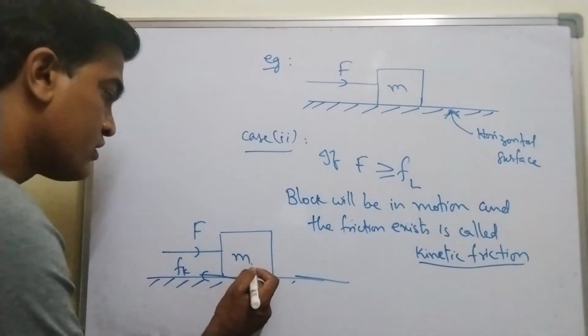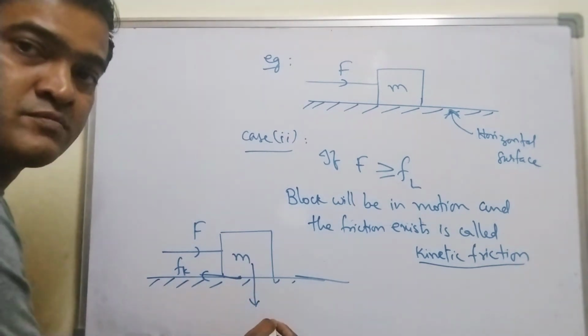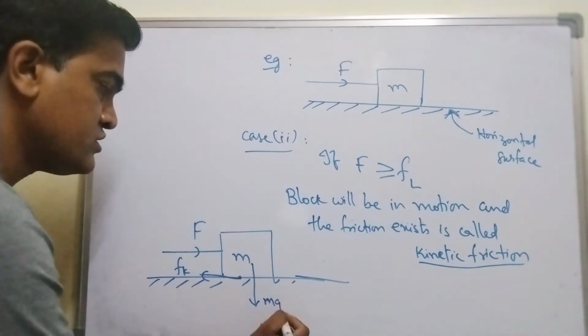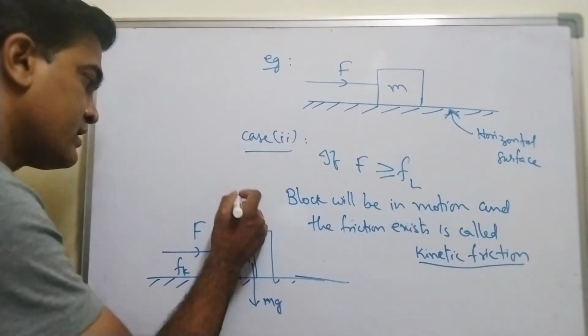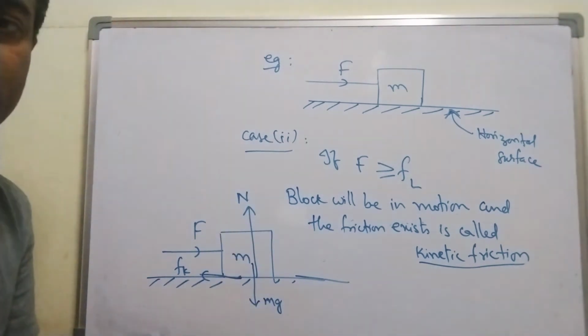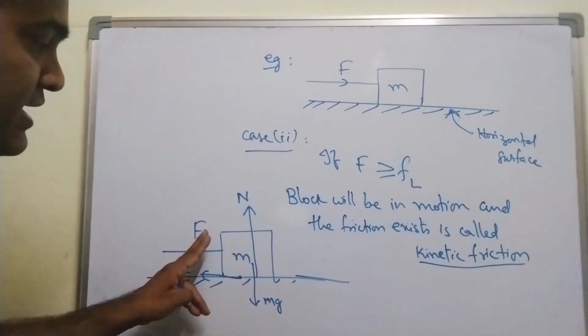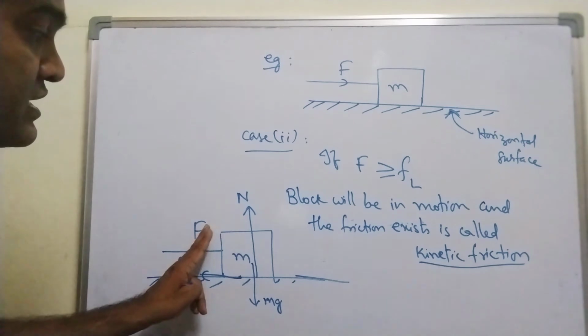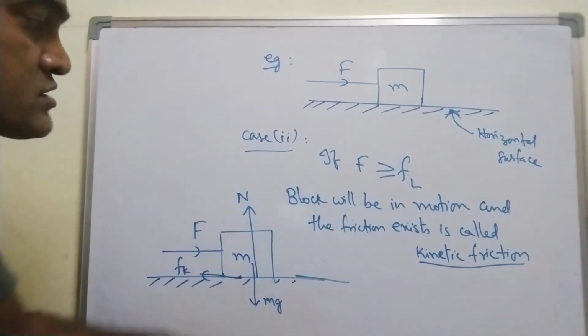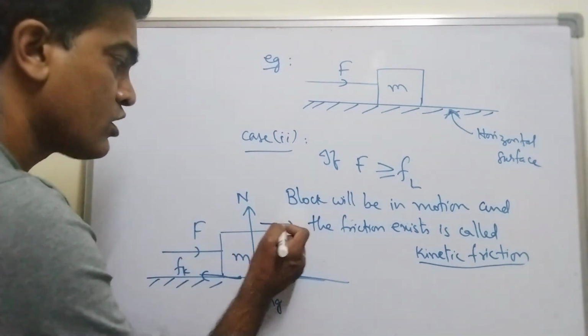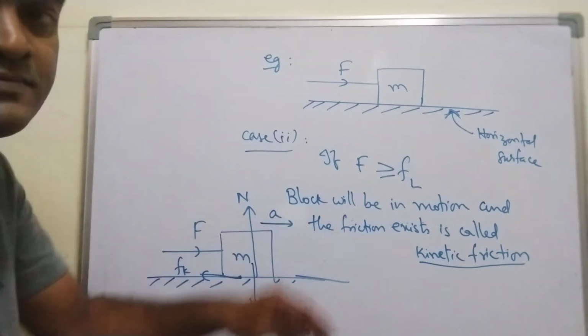Now here, what is the weight of the block? Weight of the block is mg and normal force is N. Now, as capital F is greater than FL, the limiting friction, the block starts moving. So the block has acceleration a towards the right side.